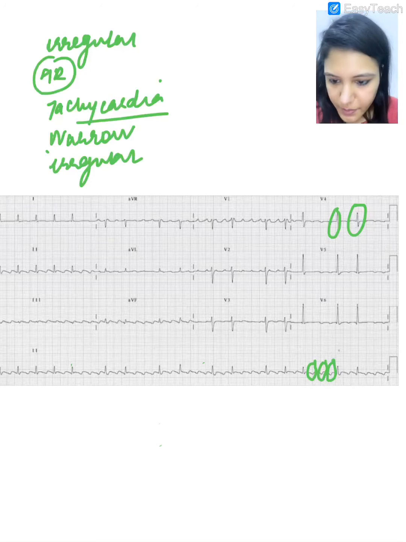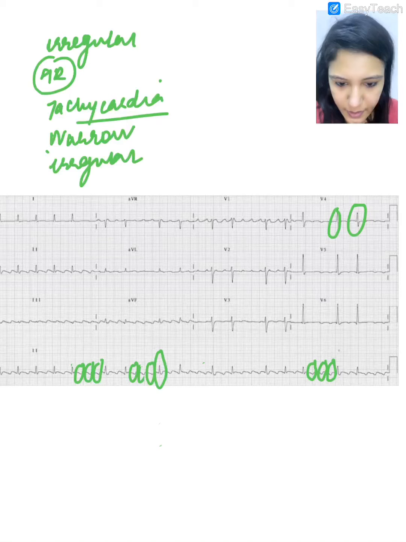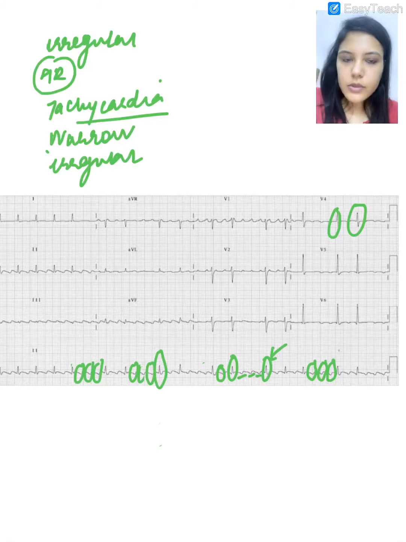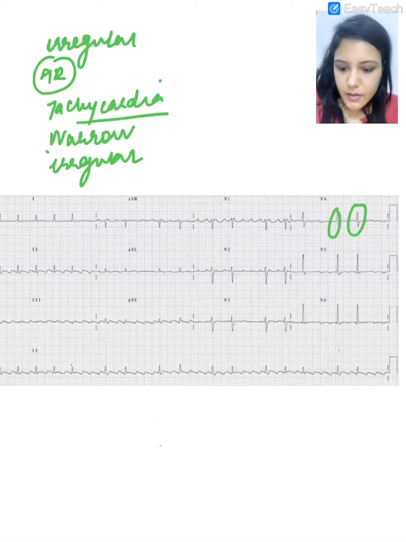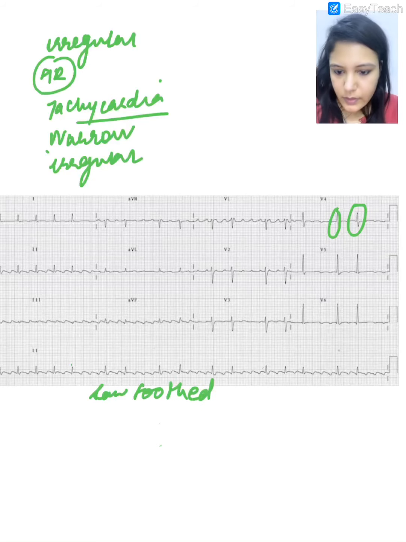So there are P waves present. Sometimes there are 3 P waves followed by a QRS complex. Sometimes there is 1 P wave followed by a QRS complex. Here, 3 P waves followed by a QRS complex. And if we notice, the baseline has a saw-toothed appearance. This appearance like this. Saw-toothed appearance.